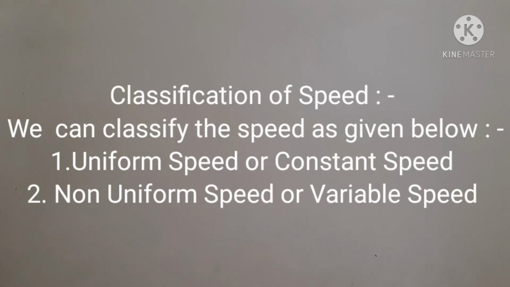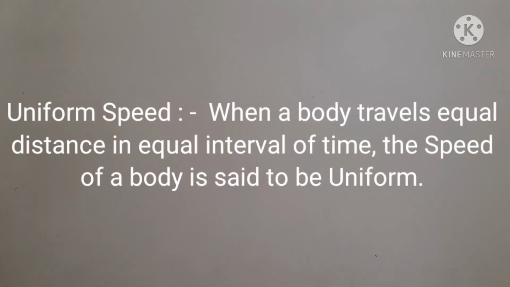Classification of speed. We can classify the speed as given below. Number 1, uniform speed or constant speed. Number 2, non-uniform speed or variable speed. Uniform speed.